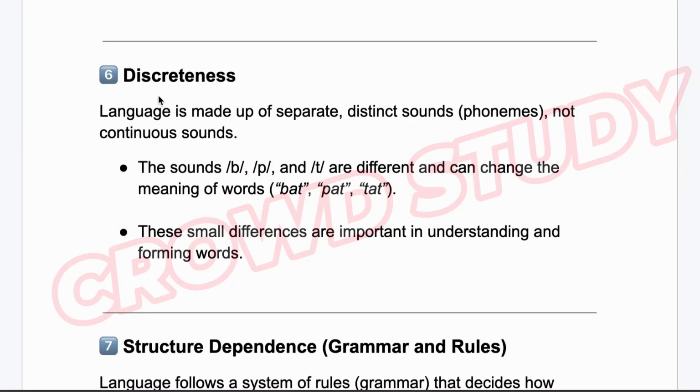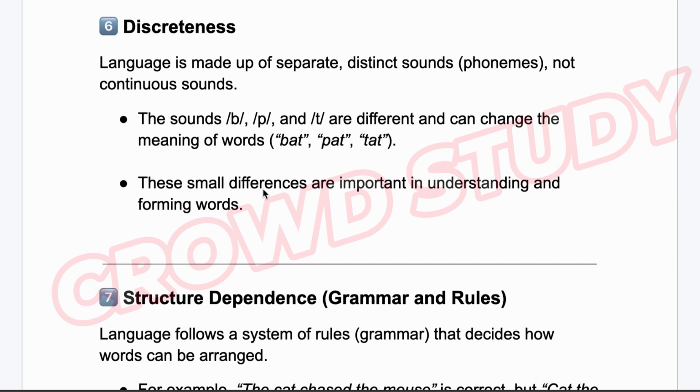Number 6 is distinctness. Language is made up of separate, distinct sounds or phonemes, not continuous sounds. The sounds B, P and T are different and can change the meaning of words. Bat, pat, tat. These small differences are important in understanding and forming words.